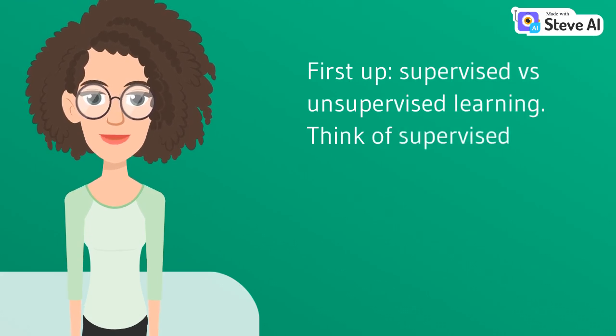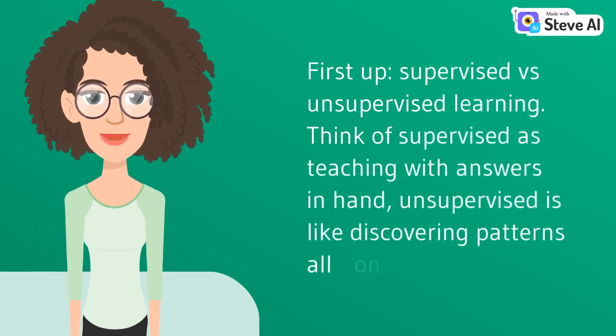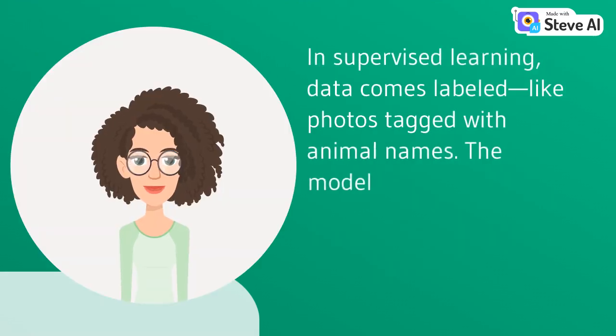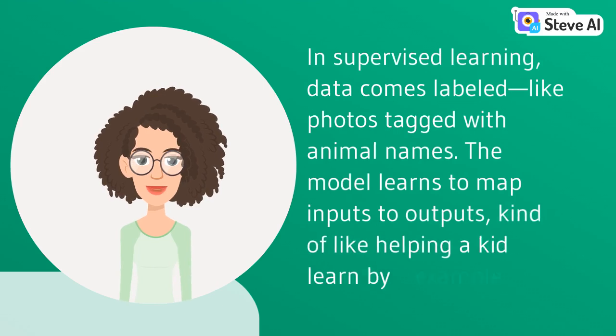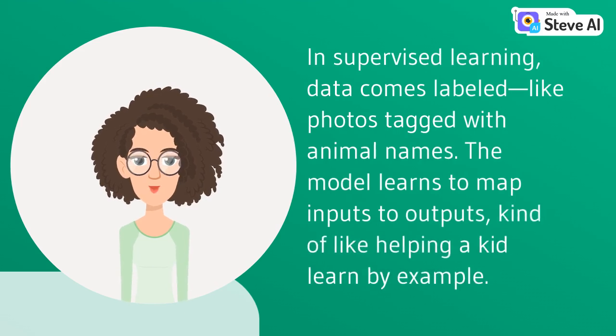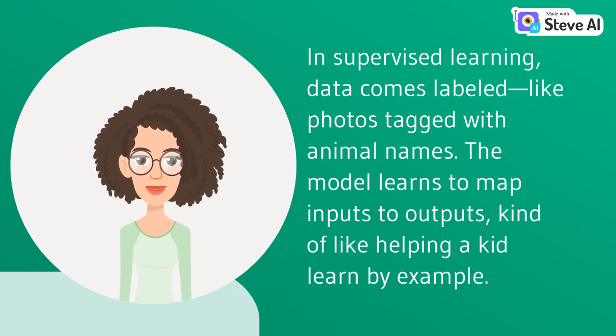First up, supervised versus unsupervised learning. Think of supervised as teaching with answers in hand. Unsupervised is like discovering patterns all on your own. In supervised learning, data comes labeled, like photos tagged with animal names. The model learns to map inputs to outputs, kind of like helping a kid learn by example.